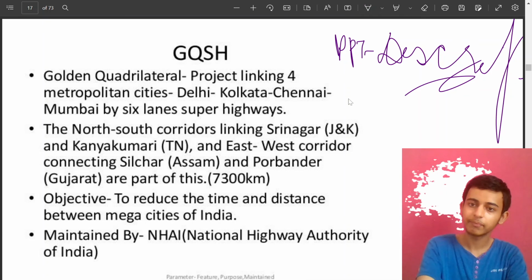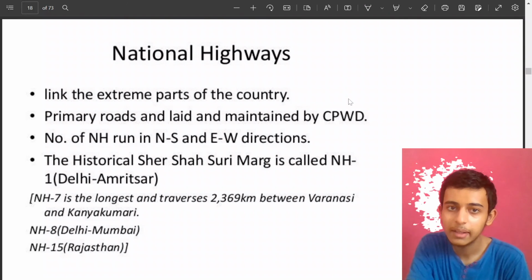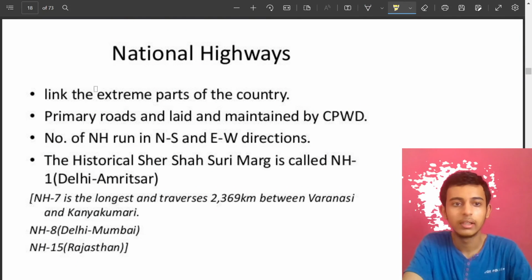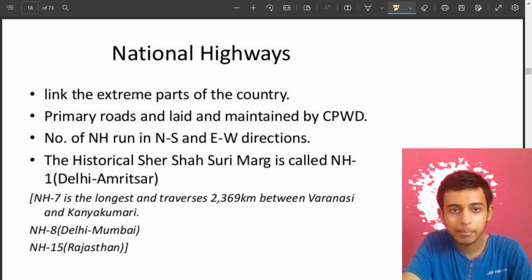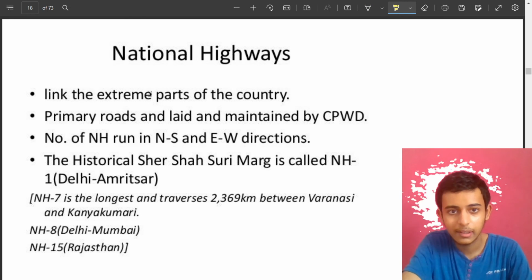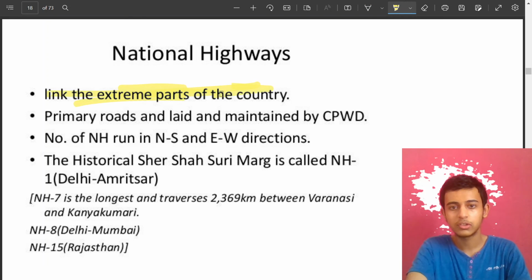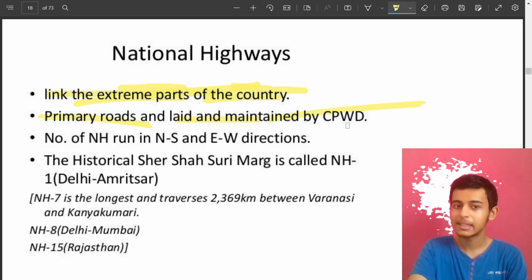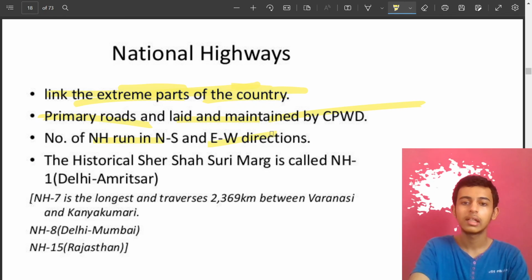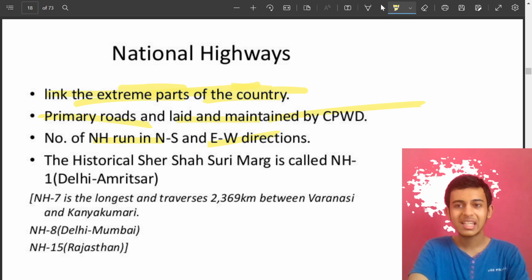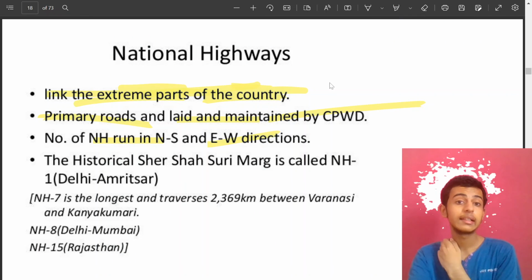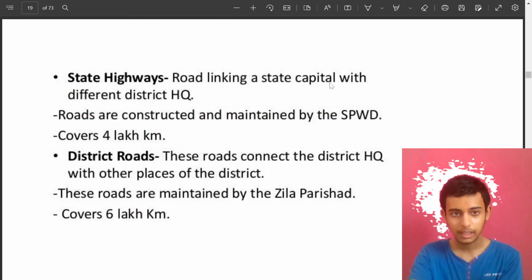National highways, what do they do? They link the extreme parts of the country. They are primary roads and are laid and maintained by the CPWD. The number of NH runs. So this can be read, you all must be knowing it. National highways link the extreme parts of the country.